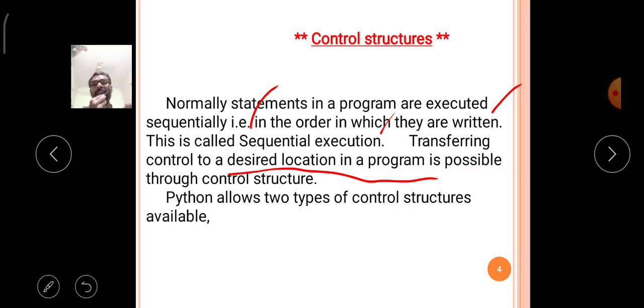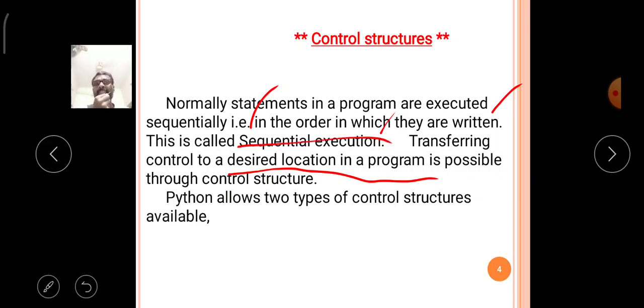These structures are called control structures. So normally statements in a program are executed sequentially in the order in which they are written. This is called general sequential execution.